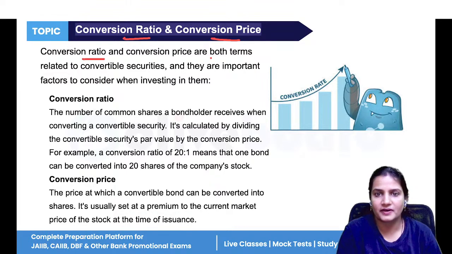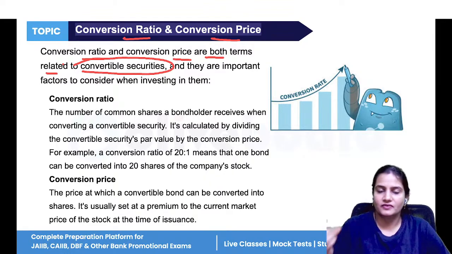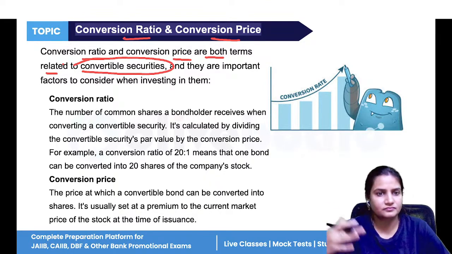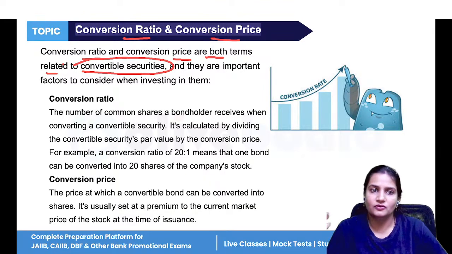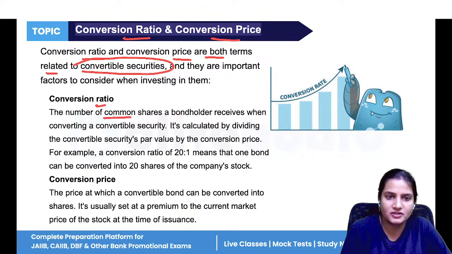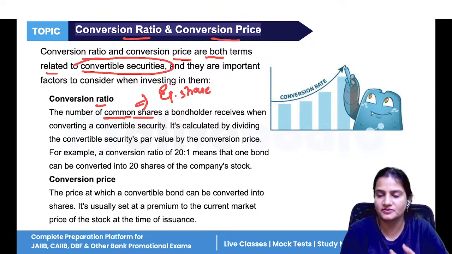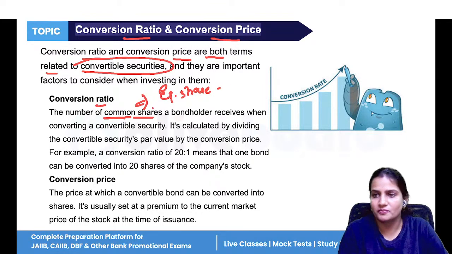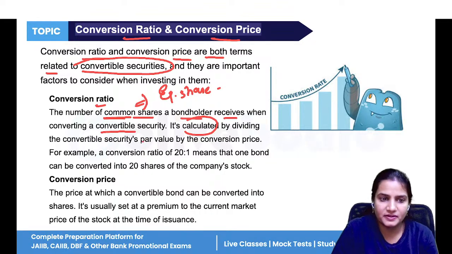Now, what are conversion ratio and conversion price? Both are related to your convertible securities. When a security is likely to convert later on, you have to know the conversion price, at what price the value is being converted, and at what ratio. So what is the conversion ratio? It is the number of common shares. Common shares are your equity shares, which have different names: they are known as the owner's capital, as equity shares, and as common shares. The bondholder receives these when converting a convertible security, and it is calculated by dividing the convertible security's par value.